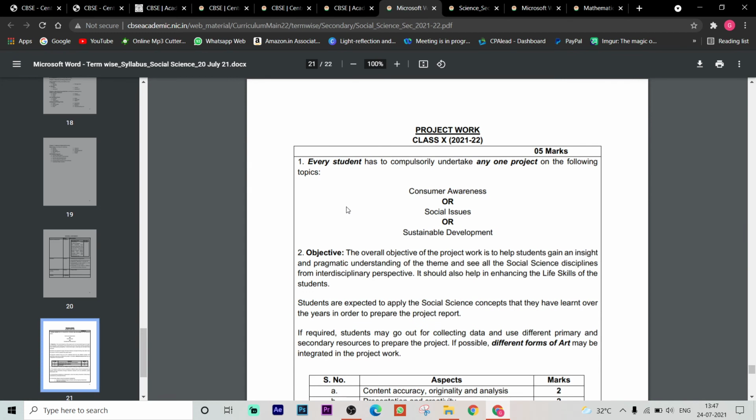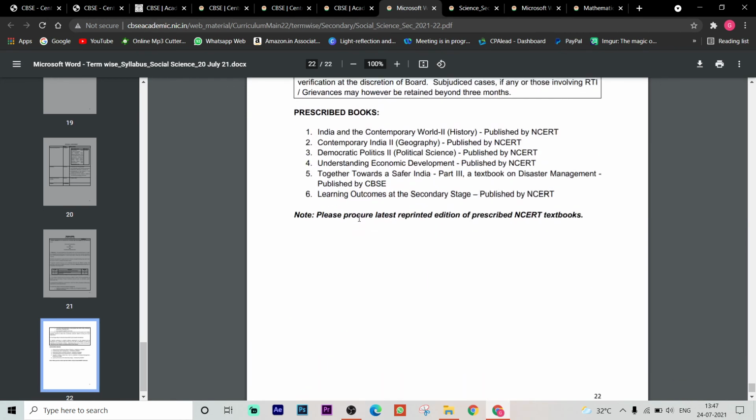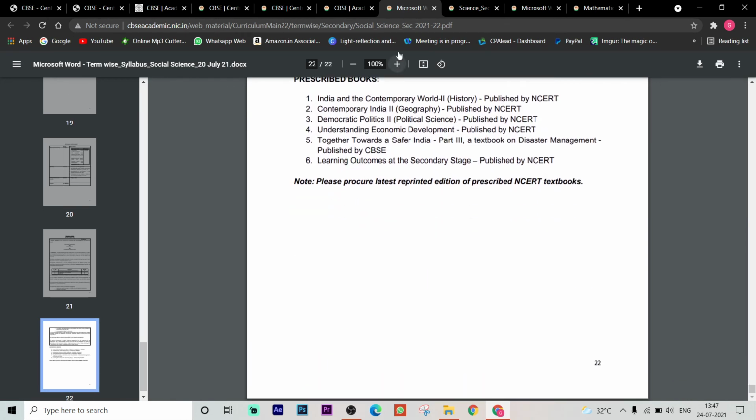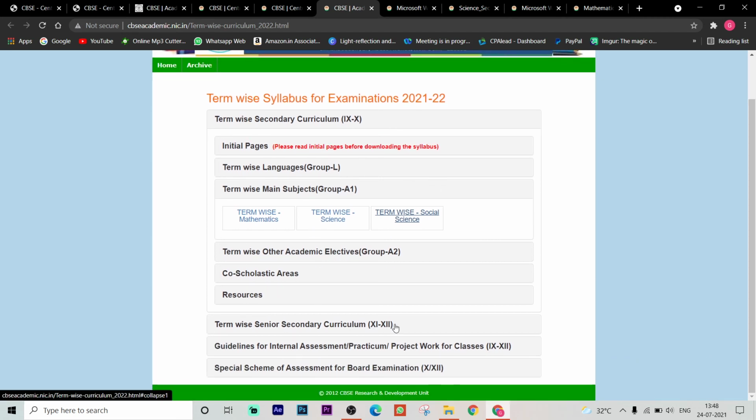So here project work is there. Every student has to do any one project work compulsorily, like consumer awareness, social issues, sustainable development. Okay, so these are the topics of all the main subjects. So languages, I'm not going to show you the languages. So term wise languages also you can just find out from here. So 11th and 12th classes also here it was mentioned. You can just go through by clicking this.